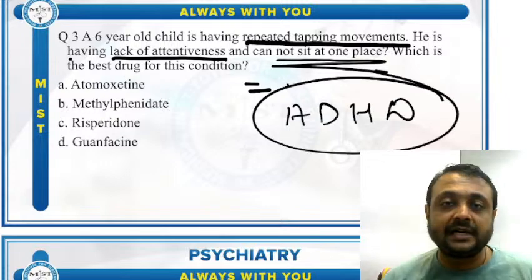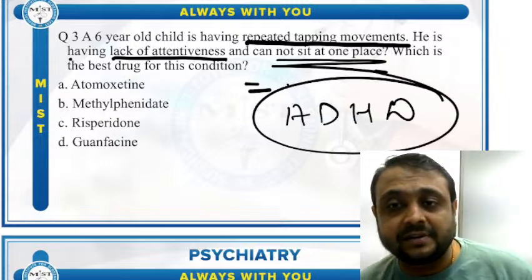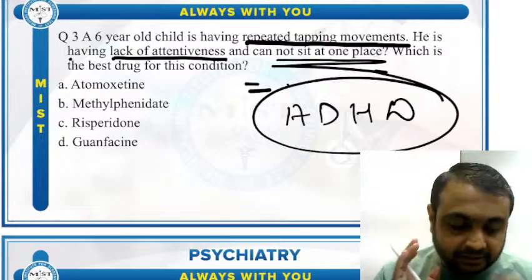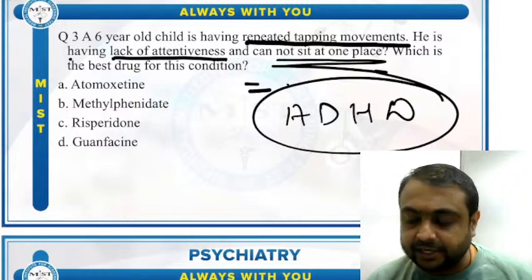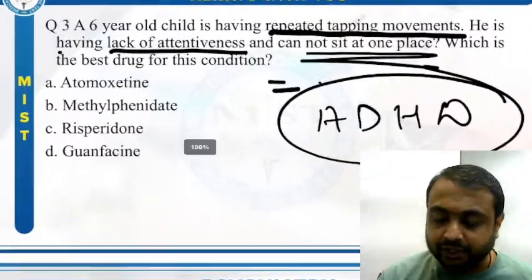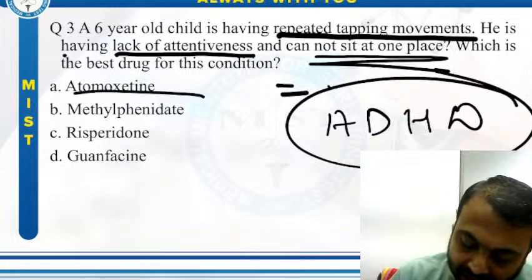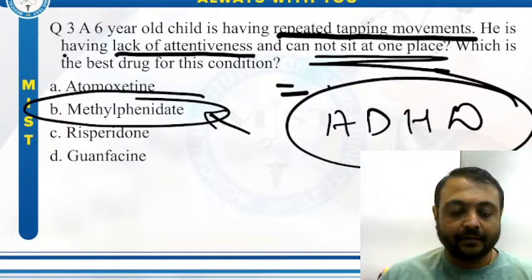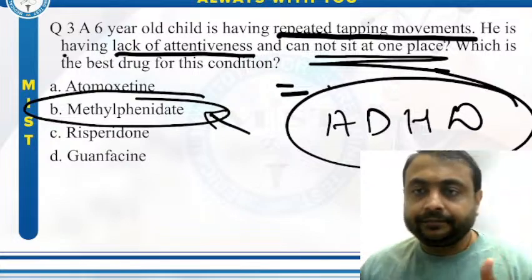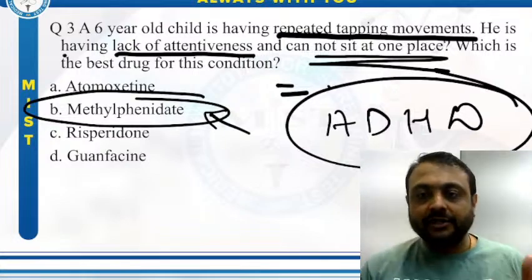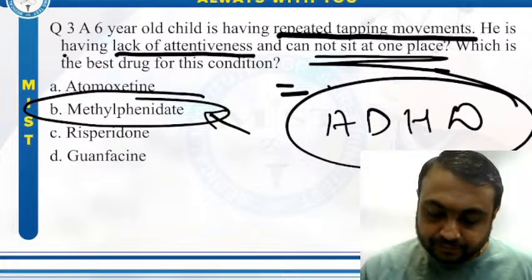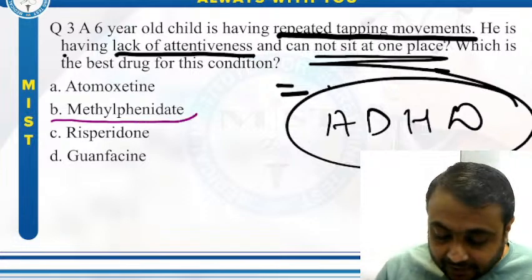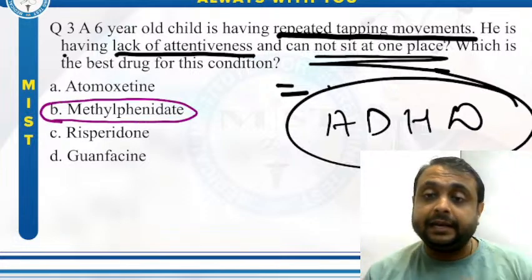We have discussed this in our live face-to-face classes as well as online classes. This is a case of ADHD. The child is having a problem in focusing attention, and we all know the drug of choice for ADHD. It is methylphenidate. Clear? So the correct answer to this question is methylphenidate. Methylphenidate is the stimulant drug which we give in ADHD.